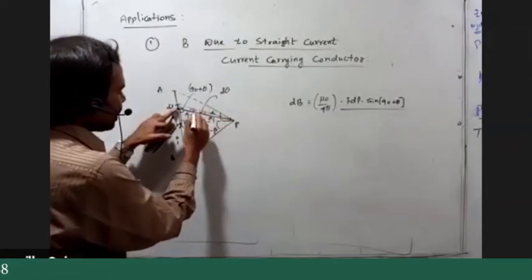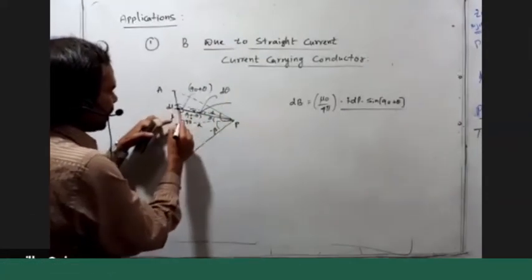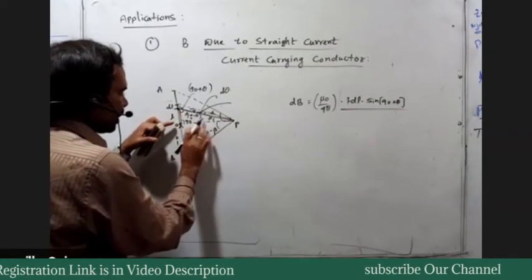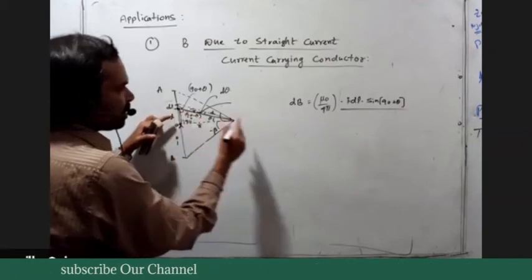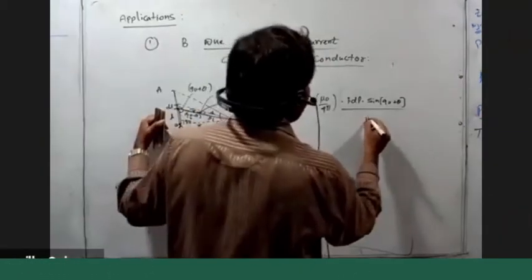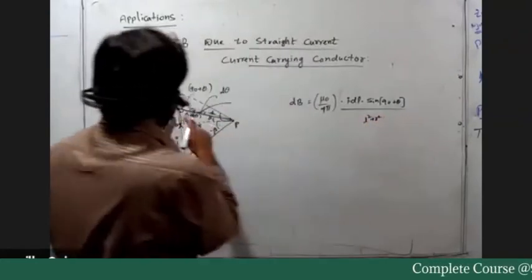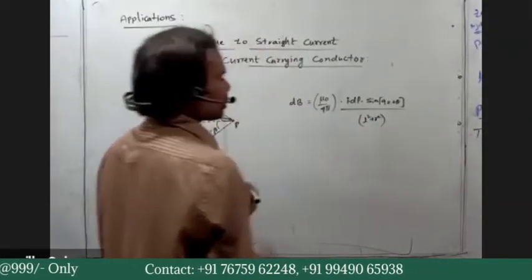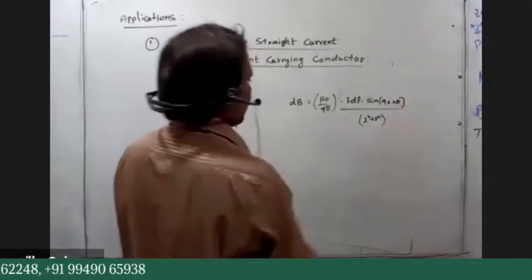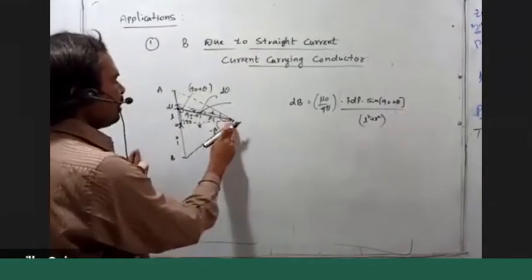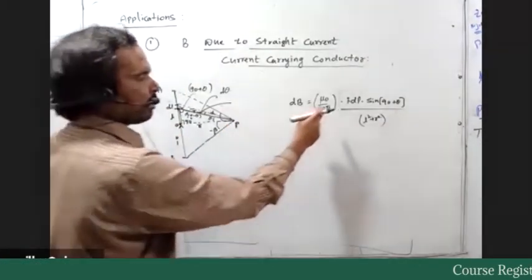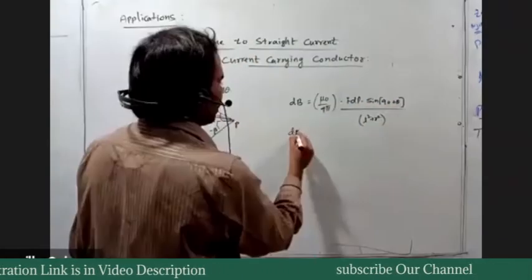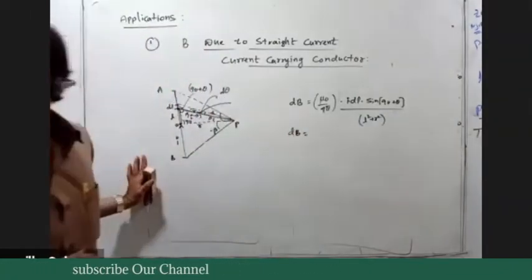What is R here? What is this value? This is L and this is small r. So what is this distance? It is root over L square plus r square, whole square, so you get L square plus r square. So at the point P, because of this small element, dB is mu naught by 4 pi I dl sine 90 plus theta by L square plus r square. Then further simplification. Are you following or not?